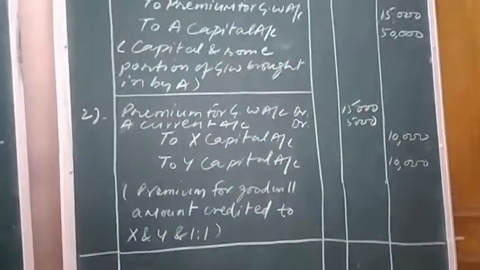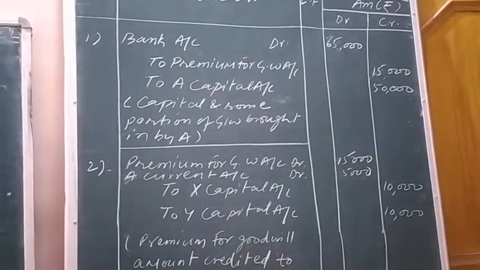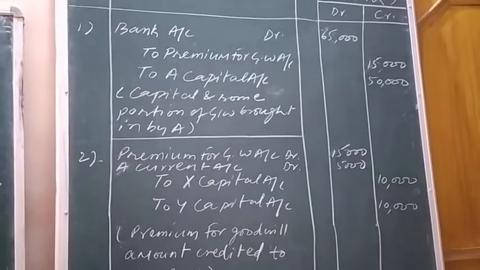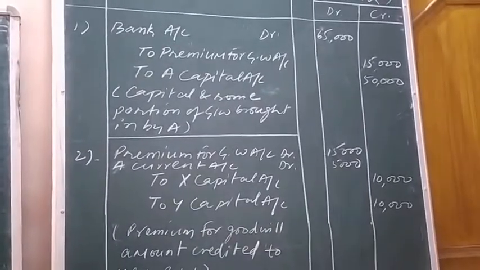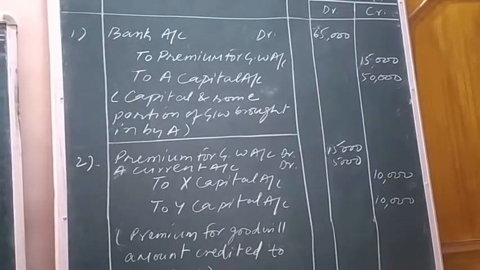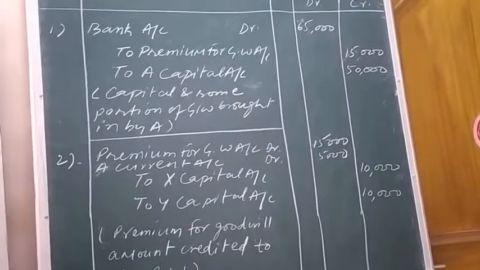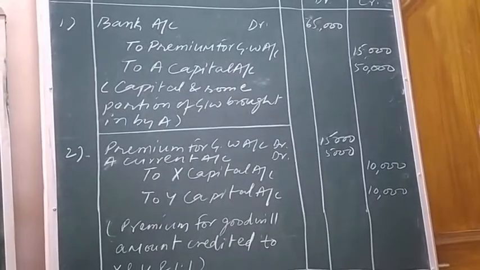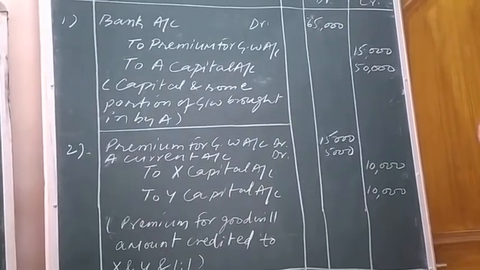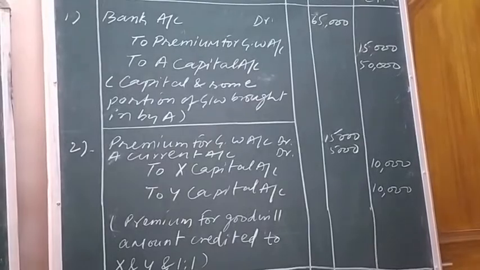Okay, so we are going to pass the journal entry for bringing the premium for goodwill amount in cash and capital amount by the new partner. The very first journal entry, as already explained to you, is bank account debit to premium for goodwill and A's capital. Goodwill is 15,000 and capital is 50,000. Total amount is 65,000.